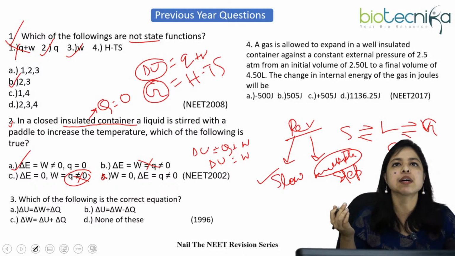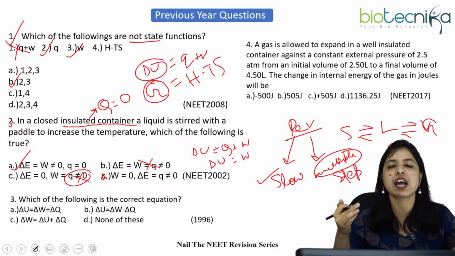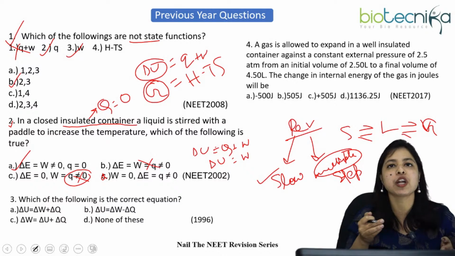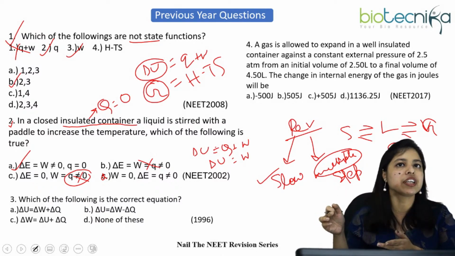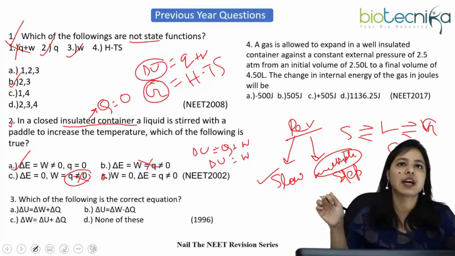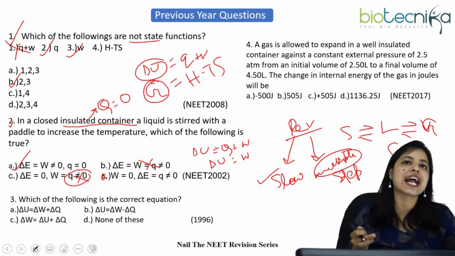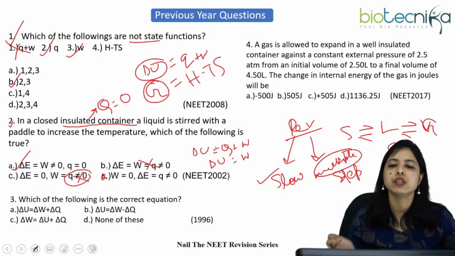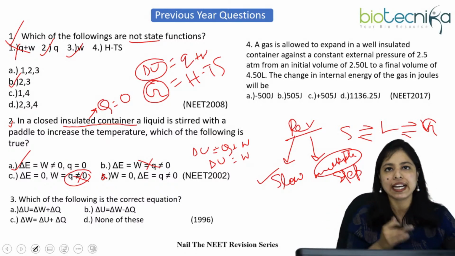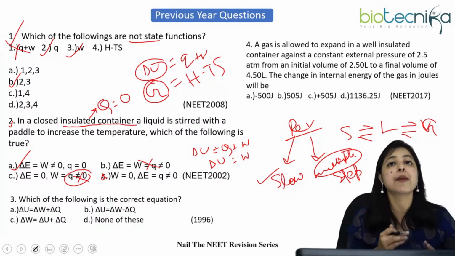Suppose we are integrating some volume: we take the summation of very small volumes, delta v1 plus delta v2 plus delta v3 plus delta v4, up to the nth term. So we use the integration sign for the summation of the whole steps. That is a reversible process. It consists of multiple steps.